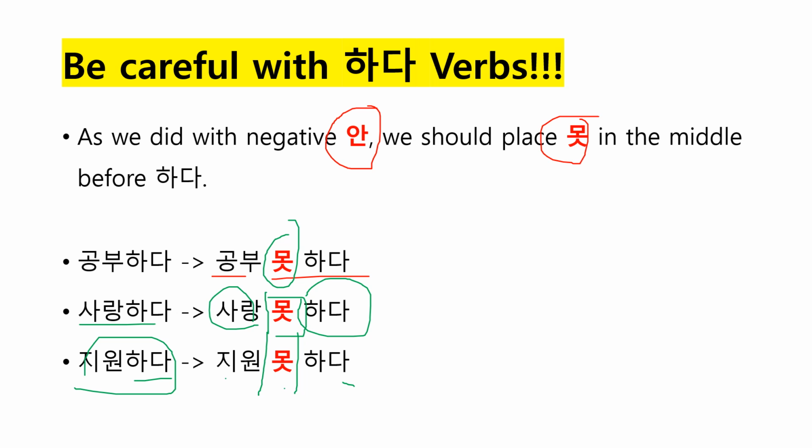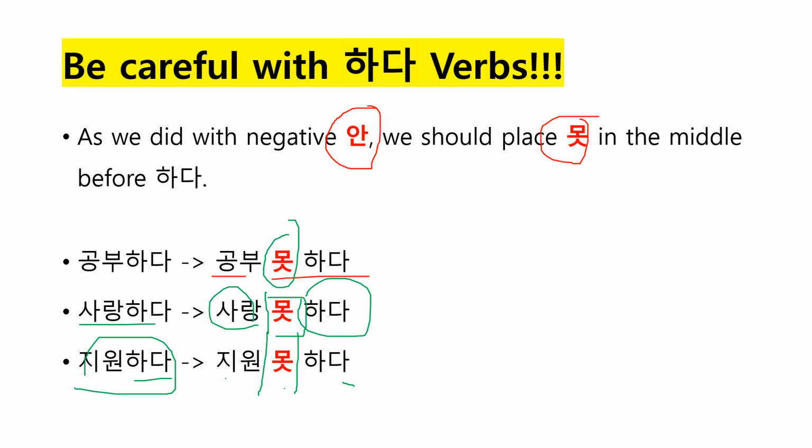Okay? So yeah, that's it with 못. So as you can see, it's very simple, not as hard as other grammar topics in Korean. So now you know how to say negative sentences in Korean with 안 and 못. You know the difference now, right? So I hope you will use it in your conversation, in your speaking properly, or you can also pay attention to how other people, native speakers of Korean, use it in their speech.